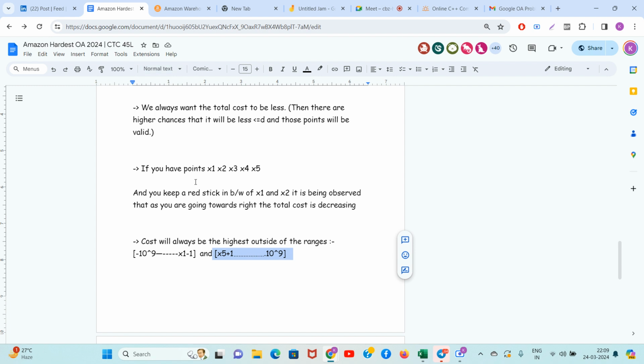Okay, so this is clear that cost will always be the highest outside of the ranges, and it will strictly increase outside of the ranges. So guys, everyone tell me what Kumar K sir has discussed till now. Kumar K sir has discussed where the cost will be the highest.